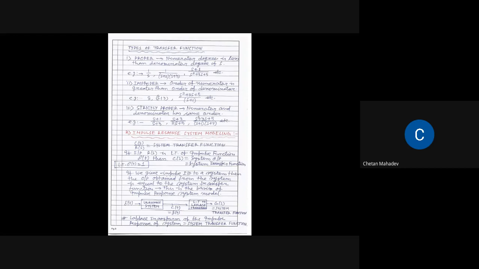Clear? Now I give you 1 by (s plus 2) into (s plus 3). What is the type? Type is 0, because there is no separate s in 1 by (s plus 2)(s plus 3). So for 1 by s, the type is 1, because there is nothing along with the s, just a single s.